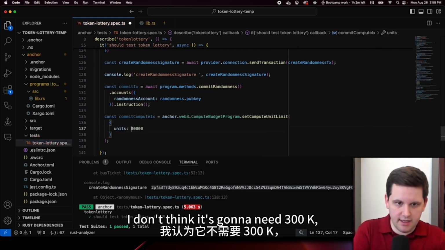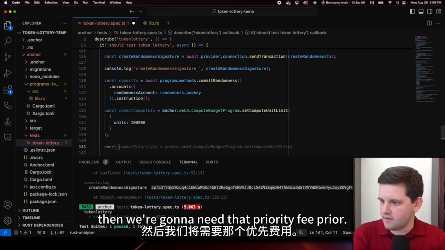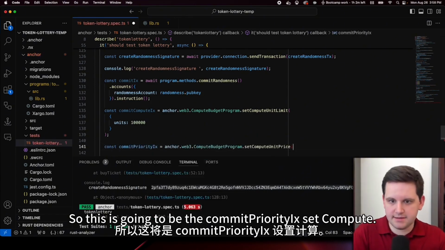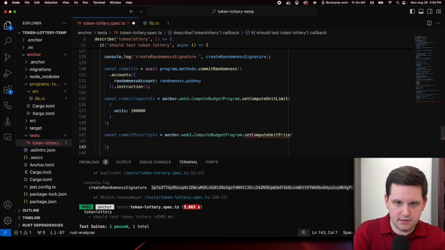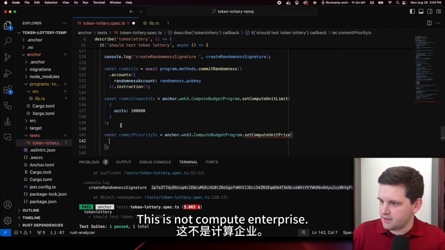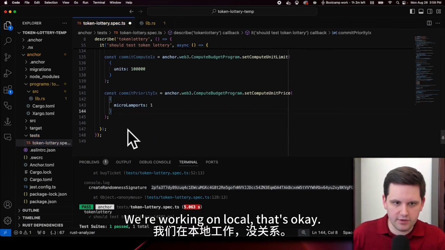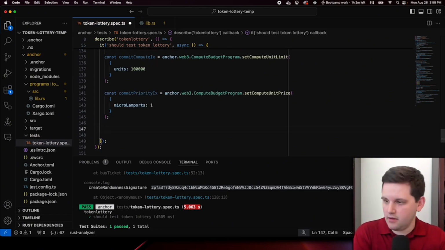I don't think it's going to need 300K. Then we're going to need that priority fee. So this is going to be the commit priority IX, set compute unit price of microlamports. We'll set it as 1. We're working on local, that's okay.